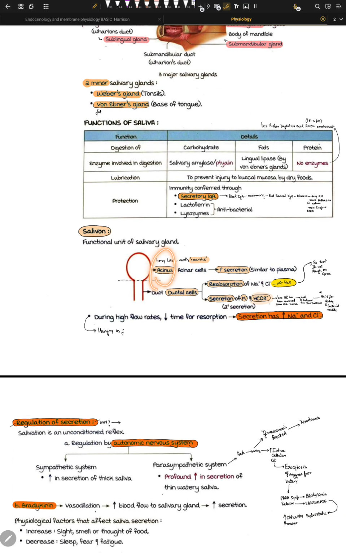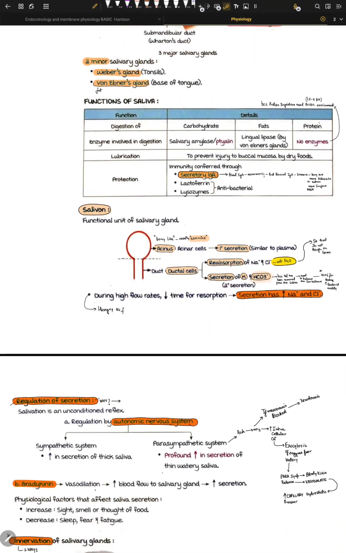In saliva, we have acinar cells, right? Acinous exocrine ductal cells responsible for the reabsorption of NaCl, and secretion of potassium and bicarb. So that was saliva.